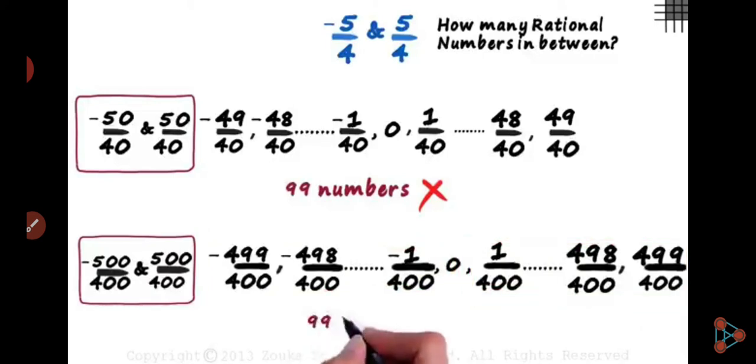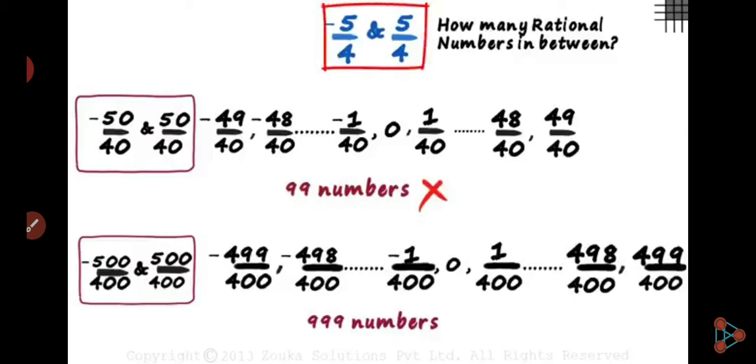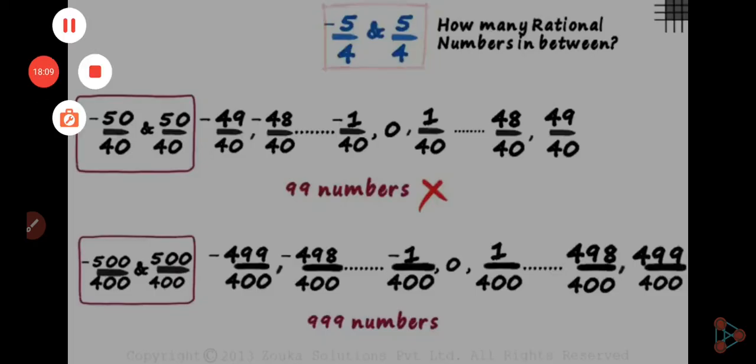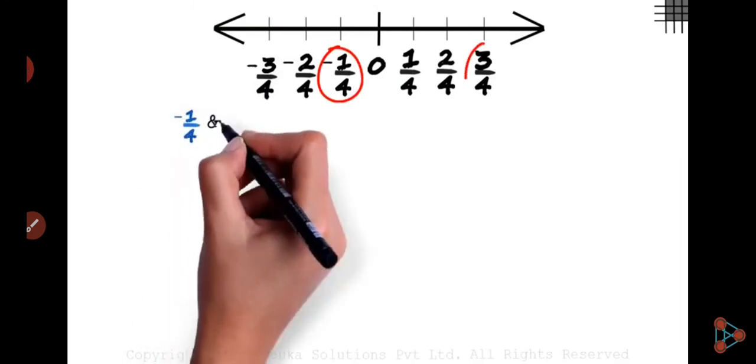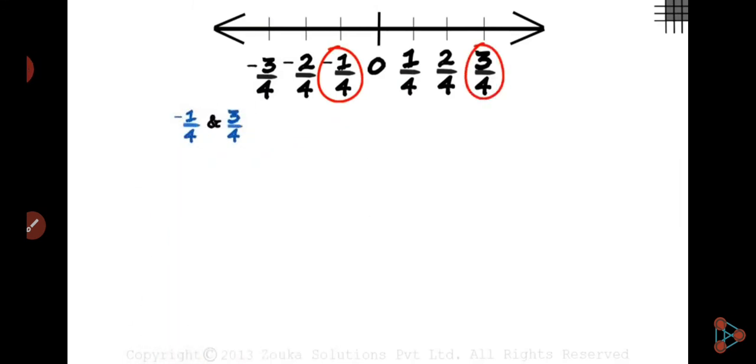Understand? Okay, so this way you can write infinite rational numbers in between any two rational numbers. One more way: if we talk about how many numbers there are in between minus 3 by 4 and 3 by 4, with minus 1 by 4 and 1 by 4, you can say there are only 3 numbers.